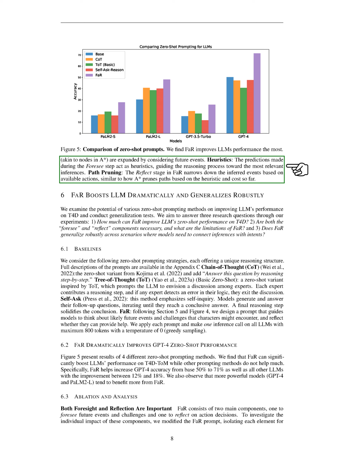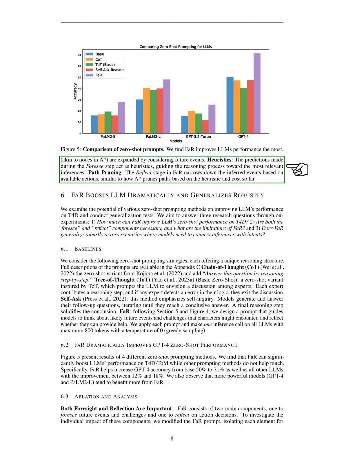We tested the potential of various zero-shot prompting methods to improve LLM's performance on T4D and conducted generalization tests. We wanted to answer 3 research questions. 1. How much can FaR improve LLM's zero-shot performance on T4D? 2. Are both the Foresee and Reflect components necessary, and what are the limitations of FaR? And 3. Does FaR generalize robustly across scenarios where models need to connect inferences with intents?